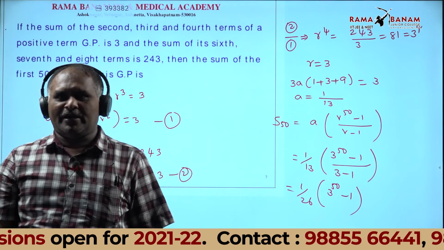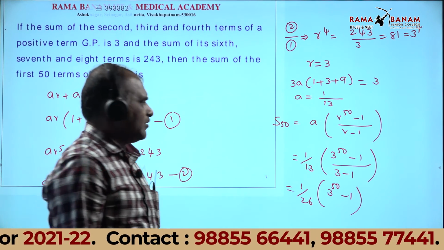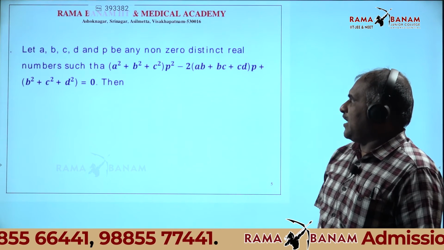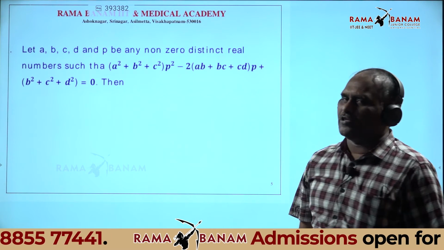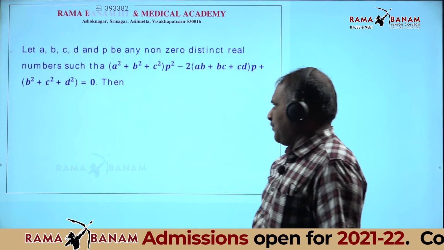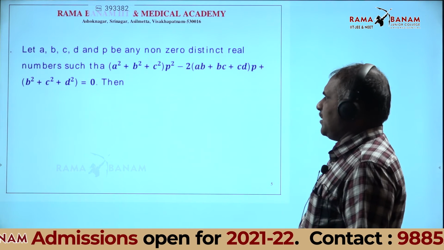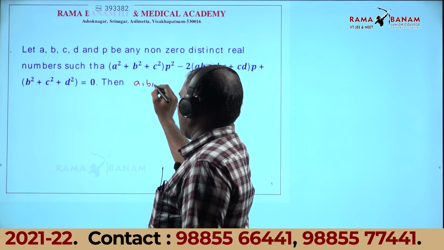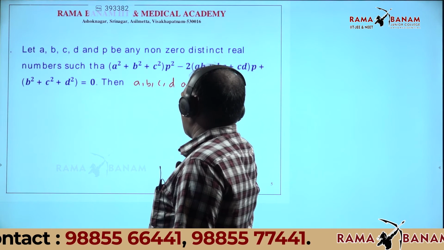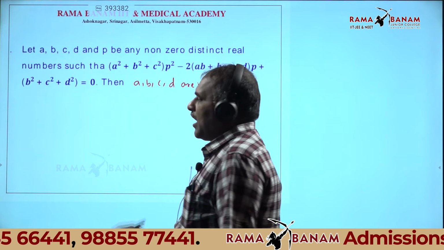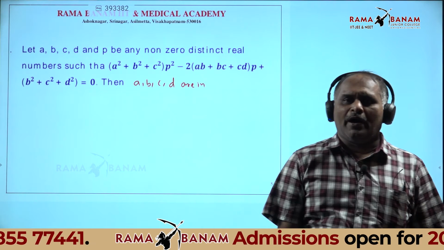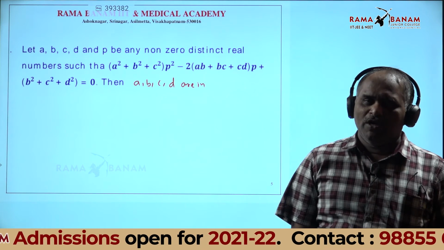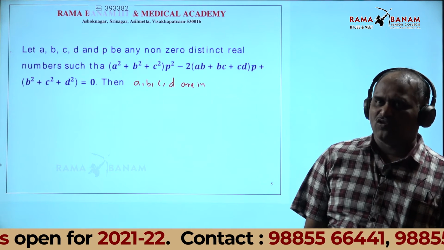Okay, here next one, listen. A, B, C, D and P are any non-zero distinct real numbers, and this equation is given. Then A, B, C, D are in arithmetic progression or geometric progression. How to find out? Here is a different type of question.